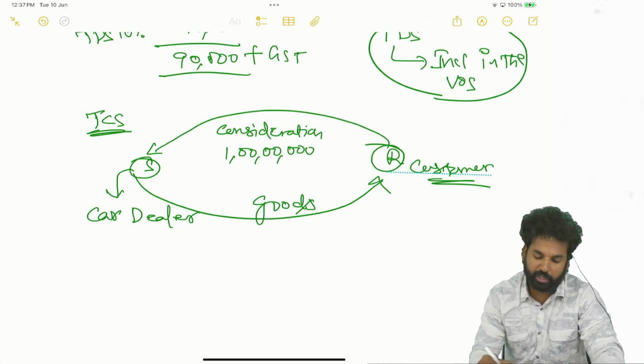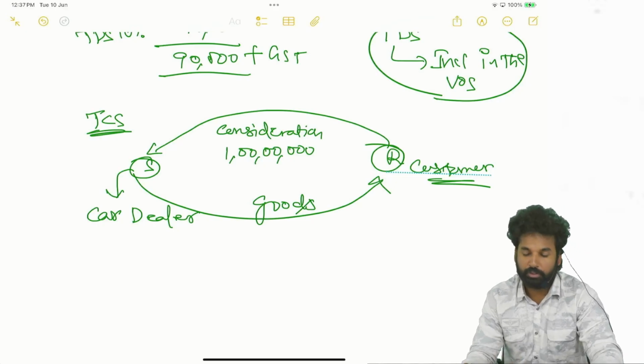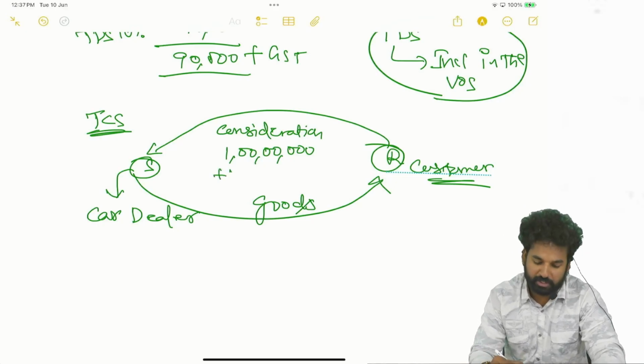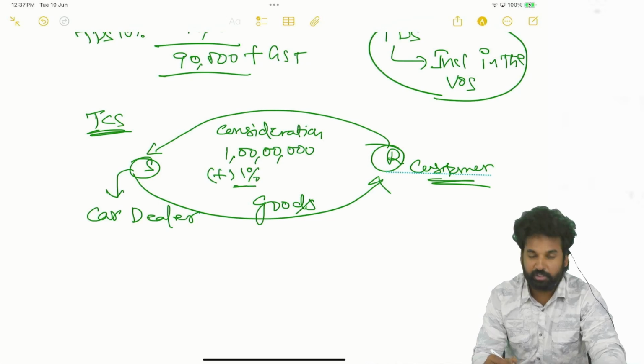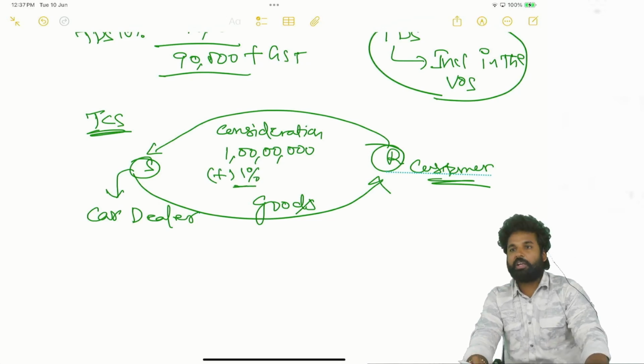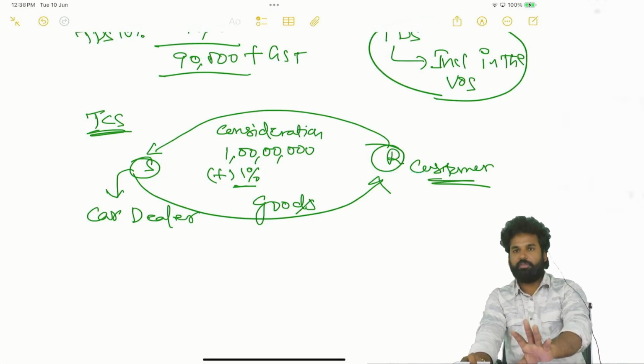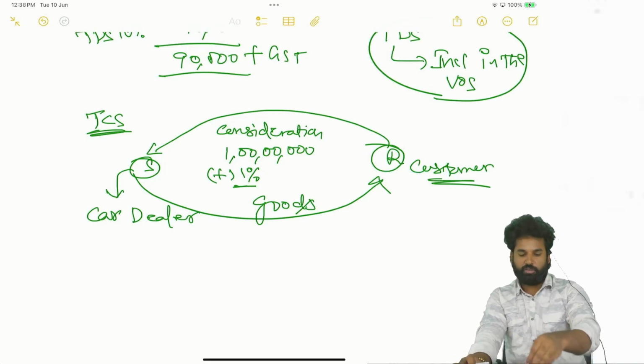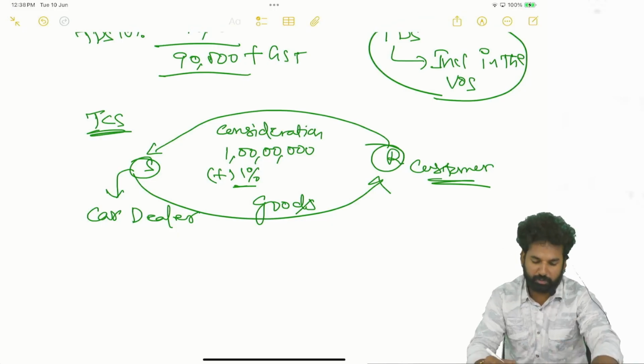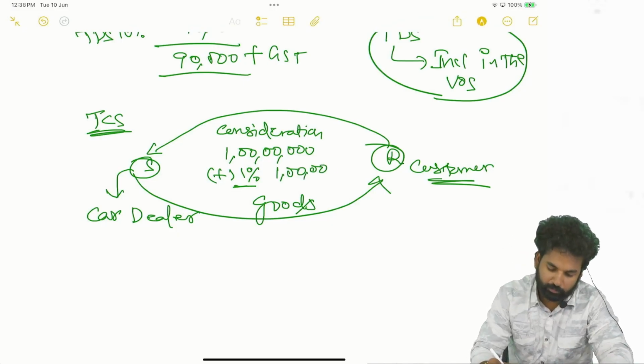So how much do they have to collect? Supplier has to collect 1 crore plus 1%. On RTO and insurance, the ex-showroom price will be there, and on that ex-showroom price only TCS will be applicable. But for the sake of understanding, we are just taking 1 crore rupees. 1% means 1 lakh. So he is collecting.